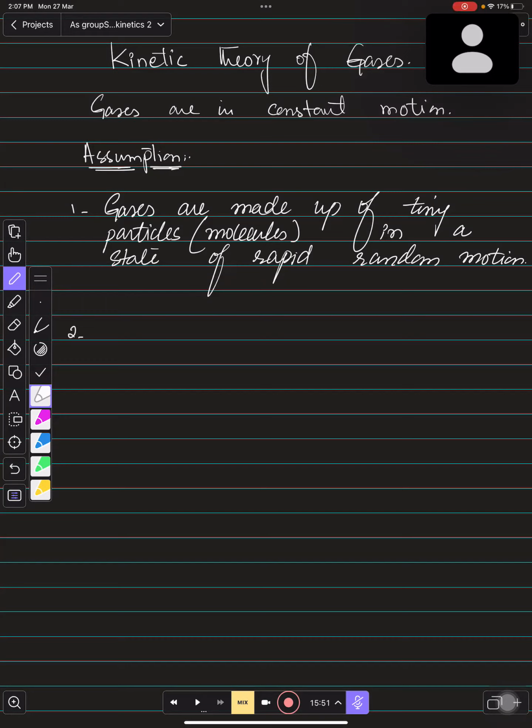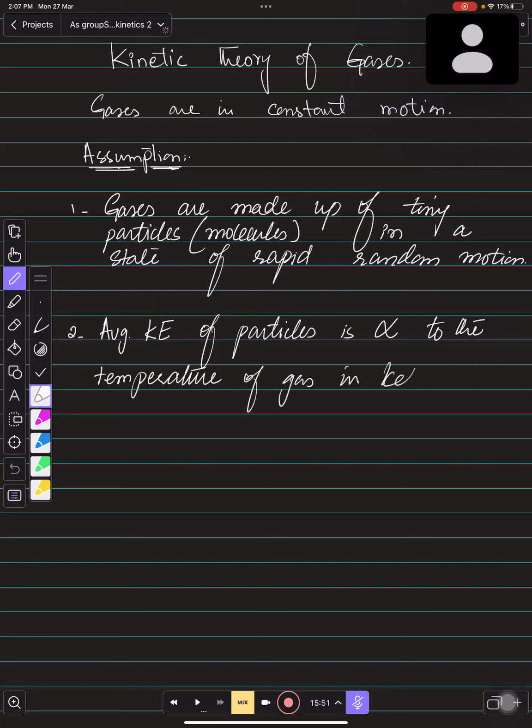You need to keep remember, average kinetic energy of particles is directly proportional to the temperature of gas in Kelvin, right? And then the third assumption that you need to keep remember is all collisions are perfectly elastic.